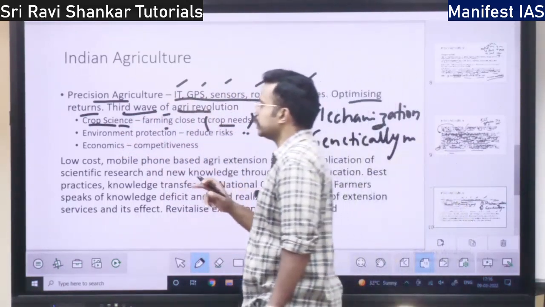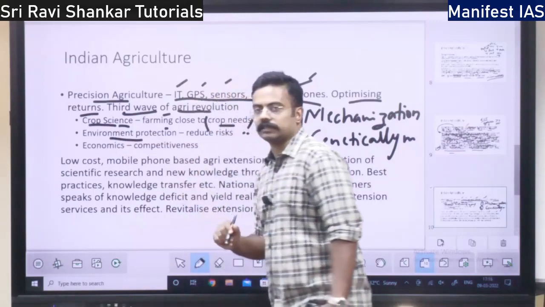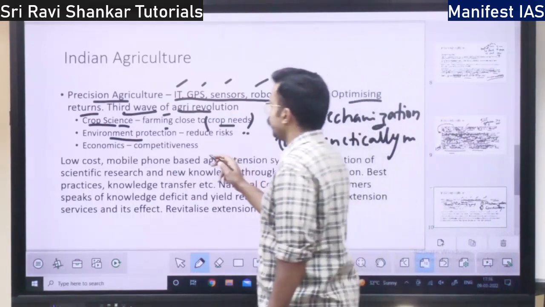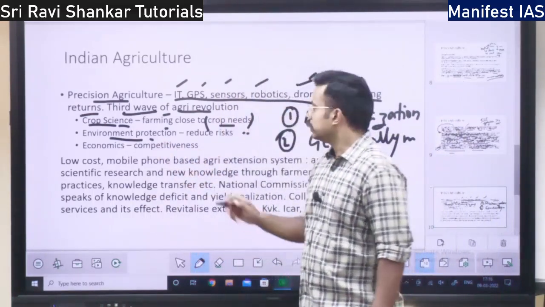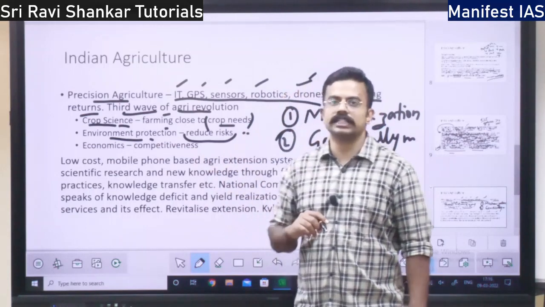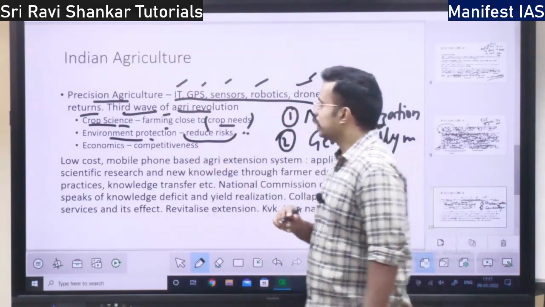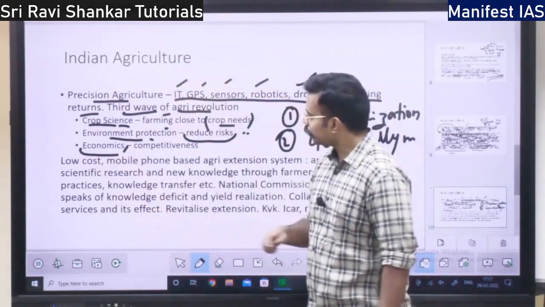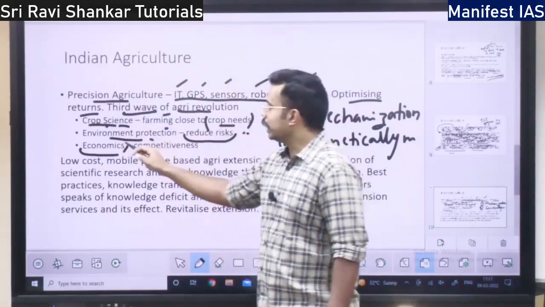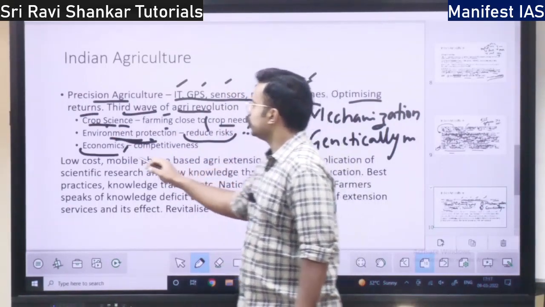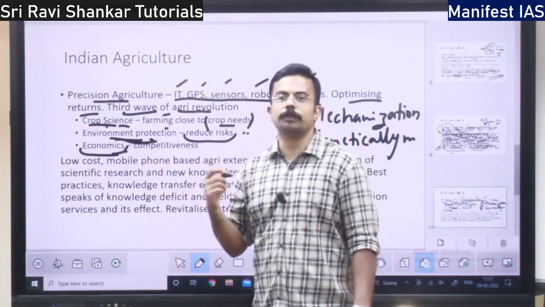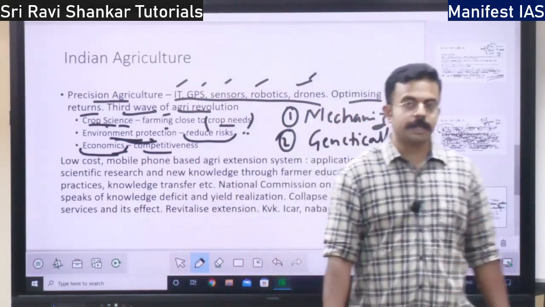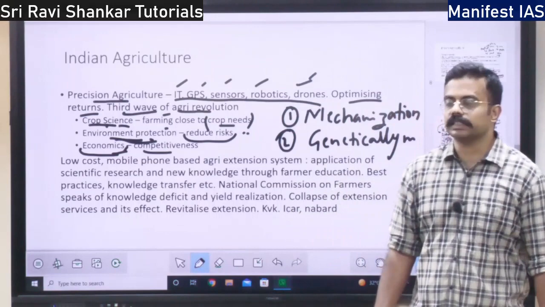The second pillar of precision agriculture is environmental protection. That is reducing the risk with respect to agriculture, right? Then the third pillar speaks of the economics of agriculture. That is, the first is with respect to crop, second is with respect to environmental protection, third is with respect to economics. That is, there should be good profit. That is competitiveness in agriculture.